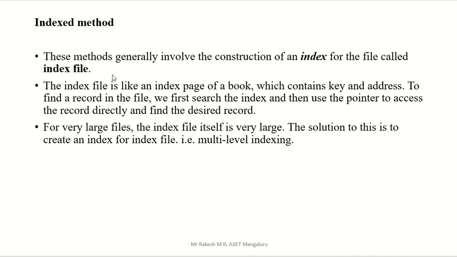So how to access that file? These methods generally involve the construction of an index for the file, called the index file. The index method contains one file, that is called the index file. I think all of you know that in any textbook we have one index page. What does the index page contain? All the details, which page number has that content or topic. By seeing the index page you can directly jump to that particular page, right? Like that, here we have one index, and that is there in your secondary hard disk itself.